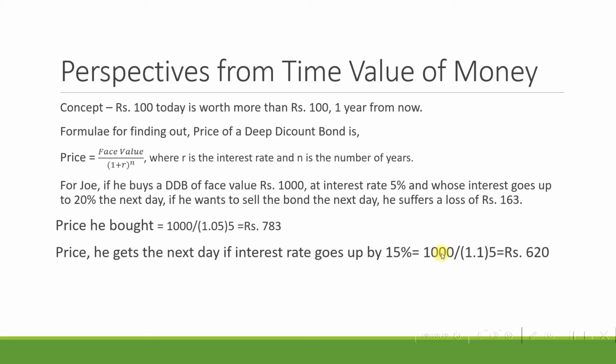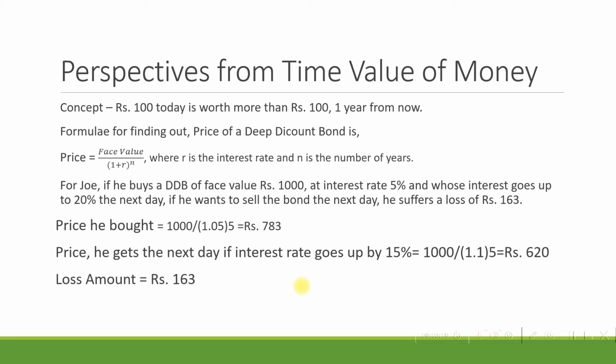So the price at which he is able to sell the deep discount bond is 1000 divided by 1.1, the whole power 5, which is 620 rupees. So it's not 15%, it's only 5% by which it has gone up, okay, so the interest rate becomes 10%. Then the price of the bond becomes only 620 rupees, which means he suffers a loss of 163. So in the case of a deep discount bond, whenever the interest rate goes up, the price of the deep discount bond comes down.